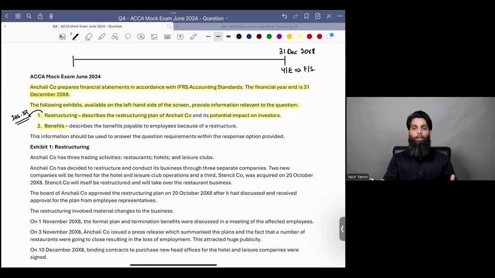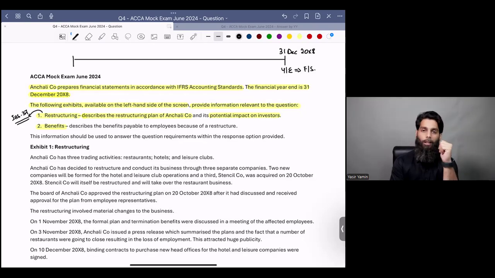A restructuring provision can only be recognized when there is a detailed formal approved plan. So a restructuring is a major economic activity that is happening within the entity. And therefore, IS 37 requires that a provision should only be made when there is a sufficiently detailed plan behind that activity, so that it gives us confidence that a future probable cost is going to be incurred, and therefore a potential liability for that cost can be recognized. So the first condition is there must be a detailed formal plan.